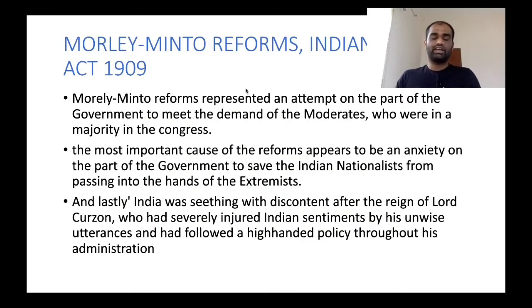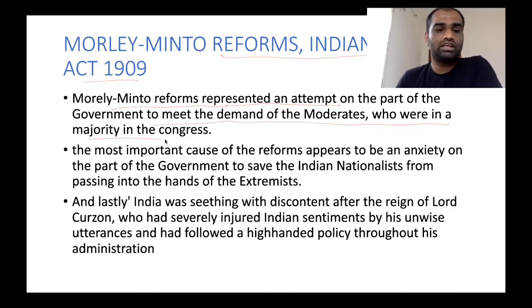Now, after this Indian Councils Act, the Minto-Morley reforms were passed, also called the Indian Councils Act of 1909. Now, these Minto-Morley reforms represented an attempt on the part of the Government of India to meet the demands of moderates who were in a majority in the Congress. Clear? During 1906, Congress split into moderate and extremist factions. And the government wanted to appease the moderate faction so that more moderates would not join the extremist faction. So they were extremely terrified of the extremist faction.